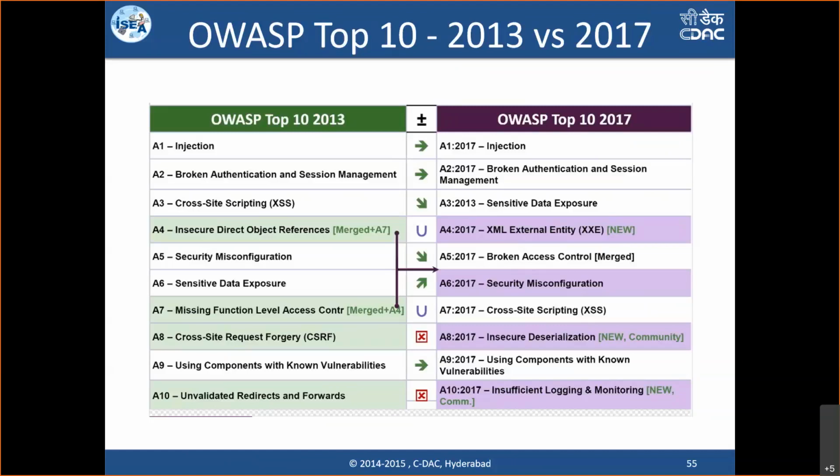However, the key thing to be noted over here is A10, insufficient logging and monitoring, and A8, insecure deserialization. These are the new vulnerabilities that came into the 2017 top 10. And this is because of the latest technologies that are being used. Insecure deserialization is due to the latest technology, and insufficient logging is, basically, a practical problem. It is not a vulnerability in a way. Insufficient logging and monitoring is a practical problem that is being seen across most organizations.